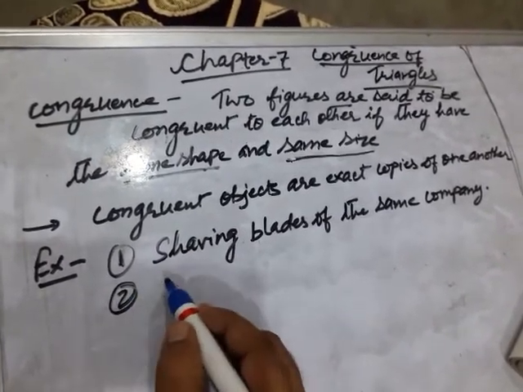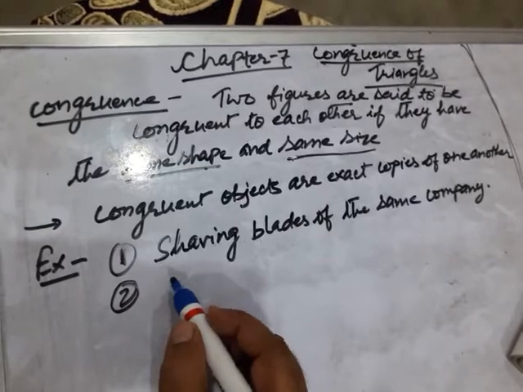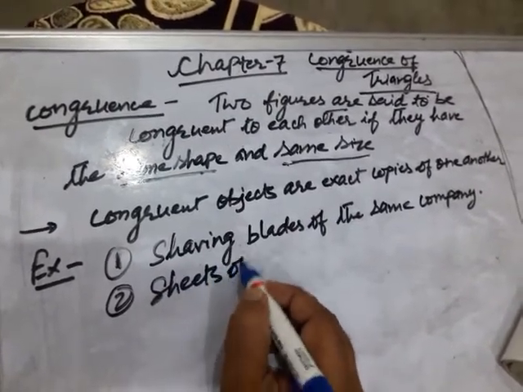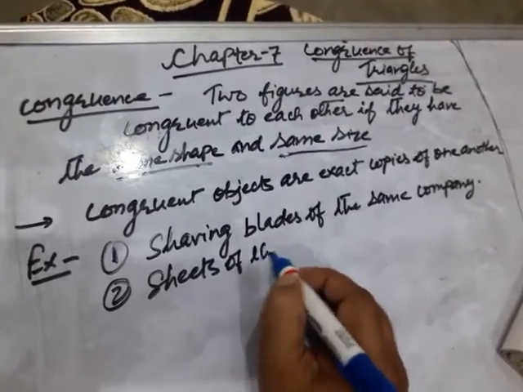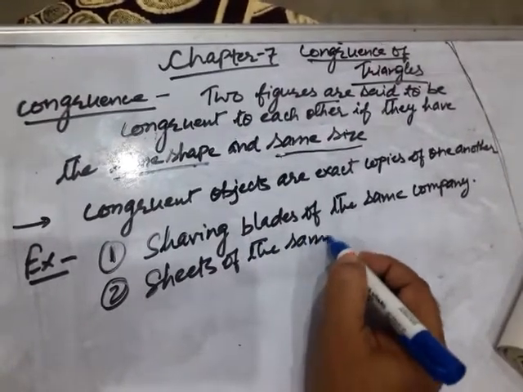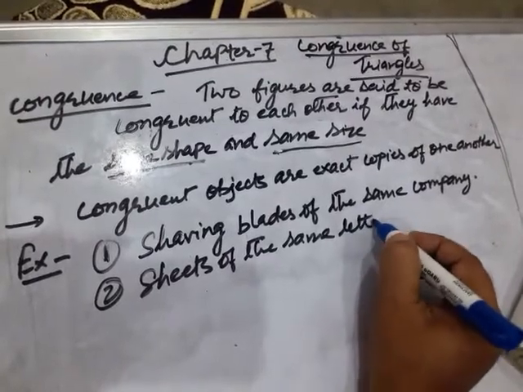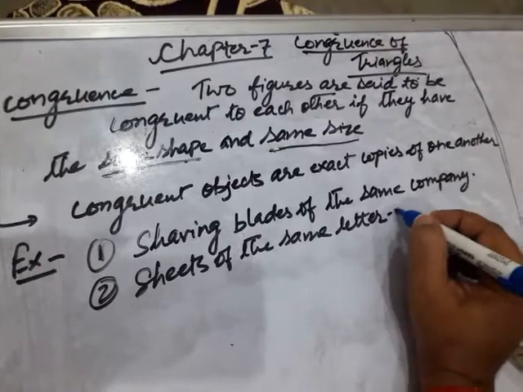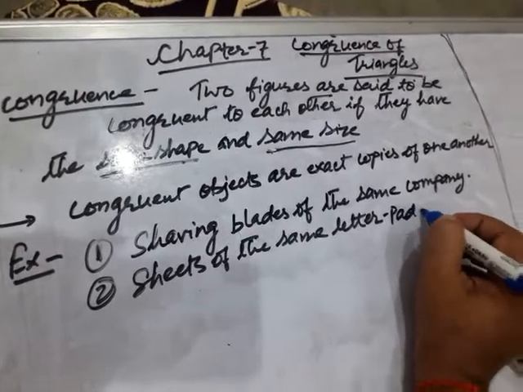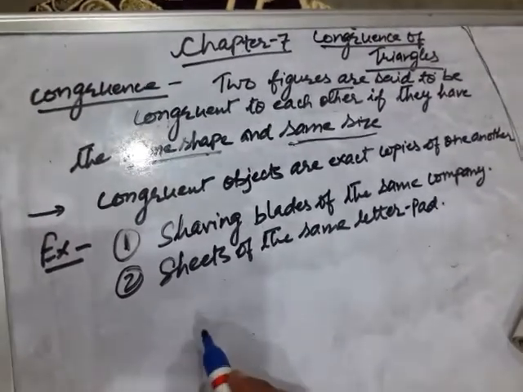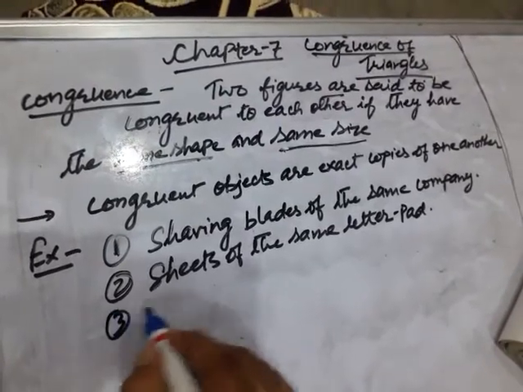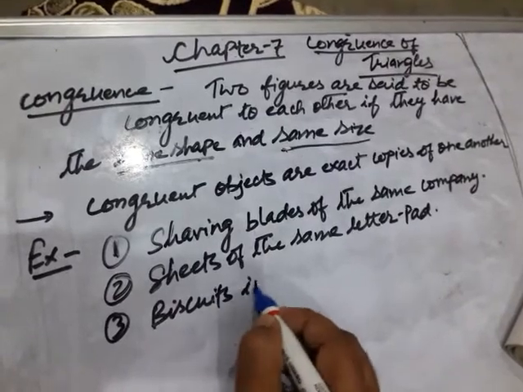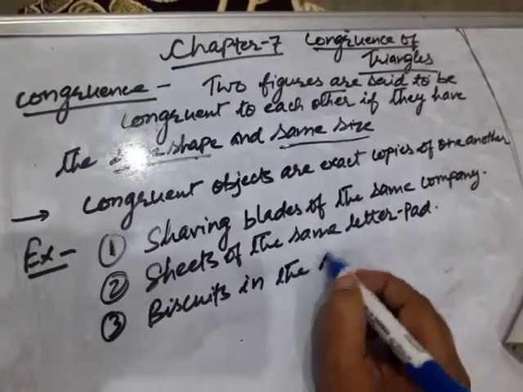Second example in real life situation: sheets of the same letter pad, which you must have seen in offices. Third is biscuits in the same packet.